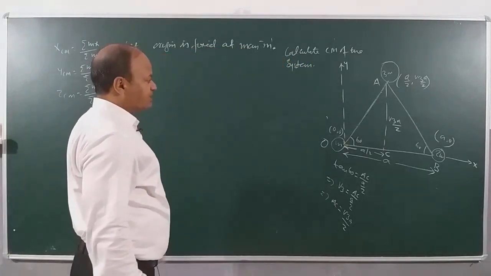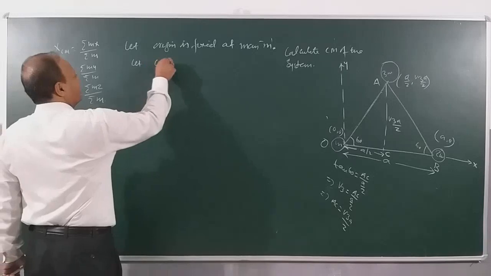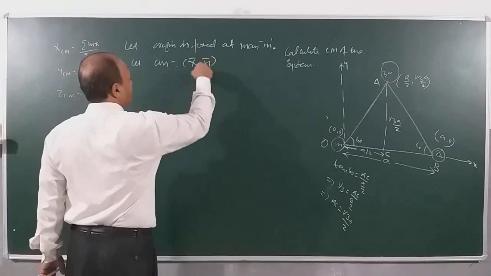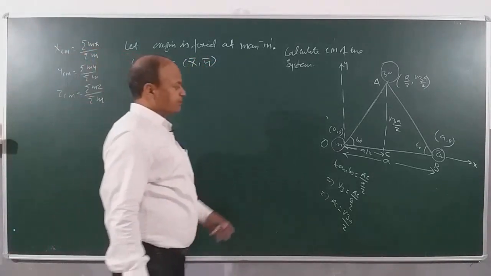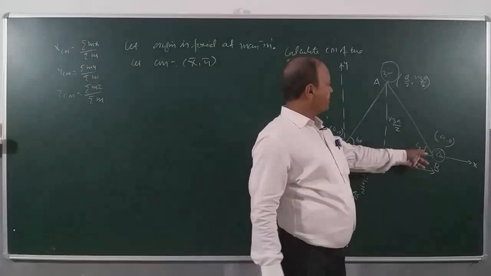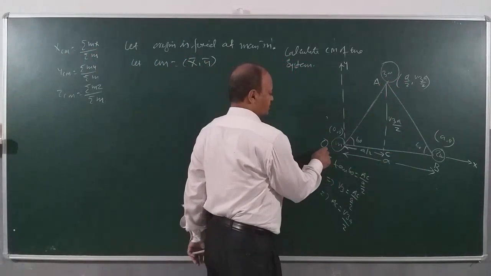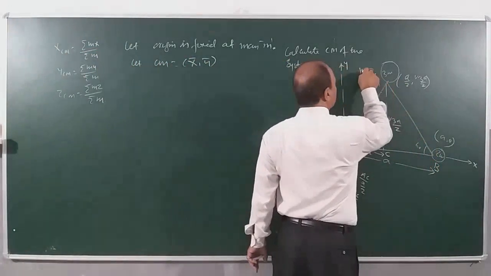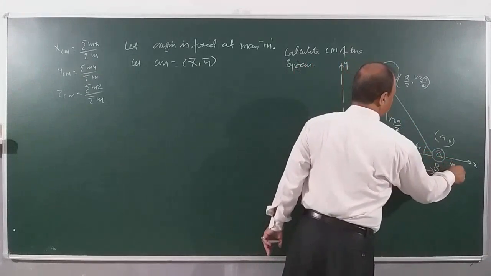Now I will say let the center of mass be x cm, or you can write x bar, y bar, same thing, any symbol you can use. So this is m1, this is m2, and this is m3. I can call this m1, this m2, and this m3.